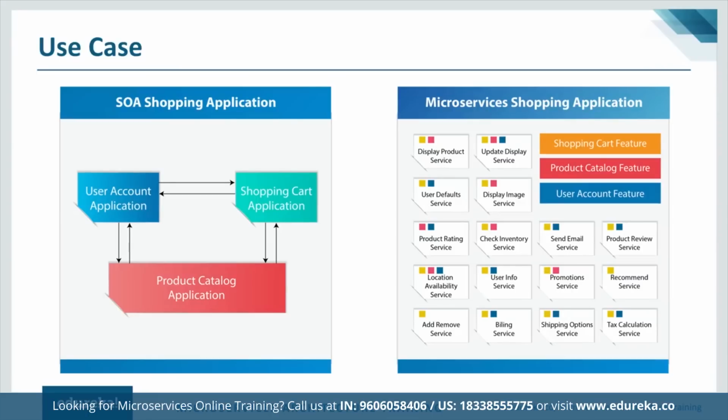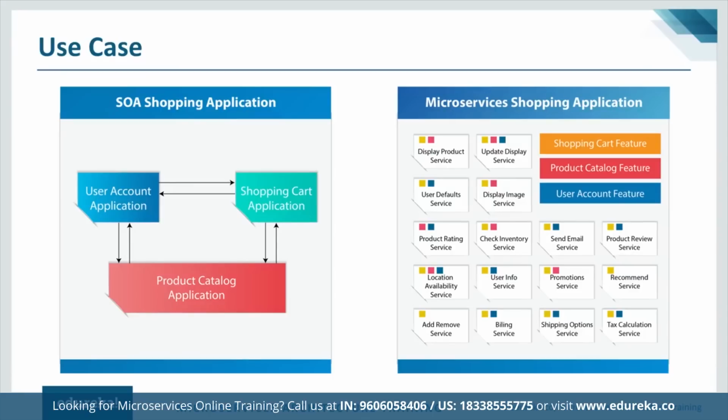Now, each of these applications would have smaller tasks. A shopping cart application, like I told you before, would have an add or remove functionality where you can add a product to your cart, you can remove a product from your cart, you can check what is the bill in your cart, you can check out what is the tax that is there, and all these things. Similarly, if you talk about a product catalog, you have other tasks, right? So all these tasks together form one particular application service in case of a SOA shopping application.